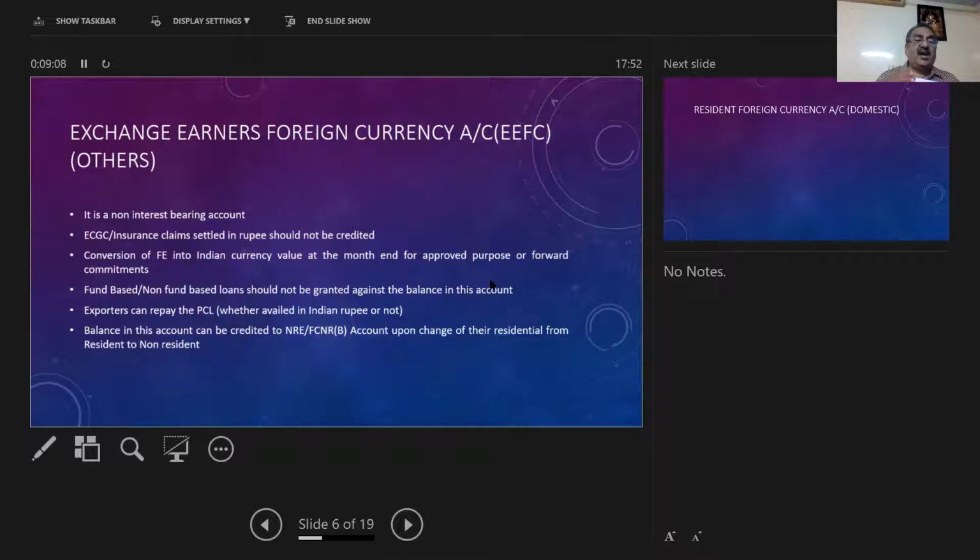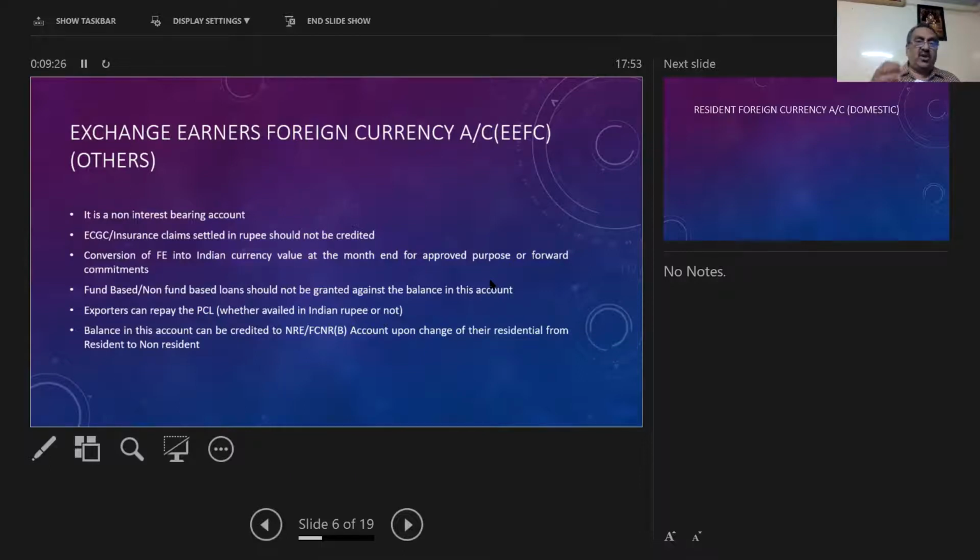In case this resident has become a non-resident, or a person resident outside India, then the EEFC account loses its nomenclature. This account can be transferred to an NRE account or FCNR(B) account, foreign currency non-resident bank account. You can transfer in case there is any change in the status.